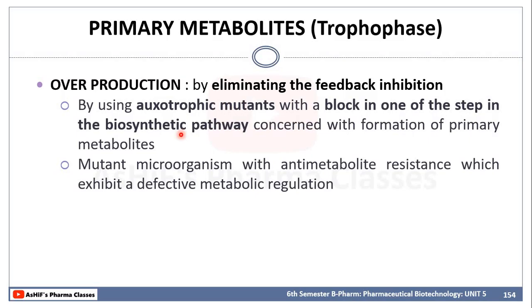As the growth of the microorganism increases, the primary metabolites also increase. So, either by increasing the concentration of nutrients, or by using auxotrophic mutants or mutant microorganisms with anti-metabolite resistance, we can increase the primary metabolites.